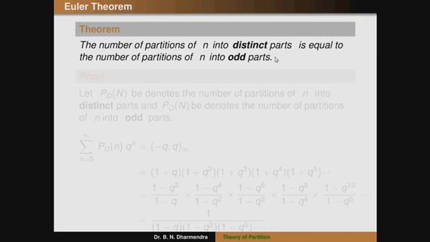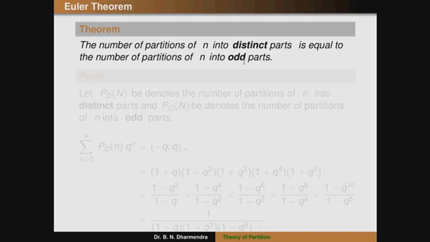So the number of partitions of n, that is p of n, summation n running from 0 to infinity, p of n times q to the power of n, is equal to here minus q infinity. And finally we can show the partitions as summation n running from 0 to infinity, p of n times q to the power of n. What is p of n here? That p of n is the number of partitions of n into odd parts. So that is 1 divided by q square infinity.